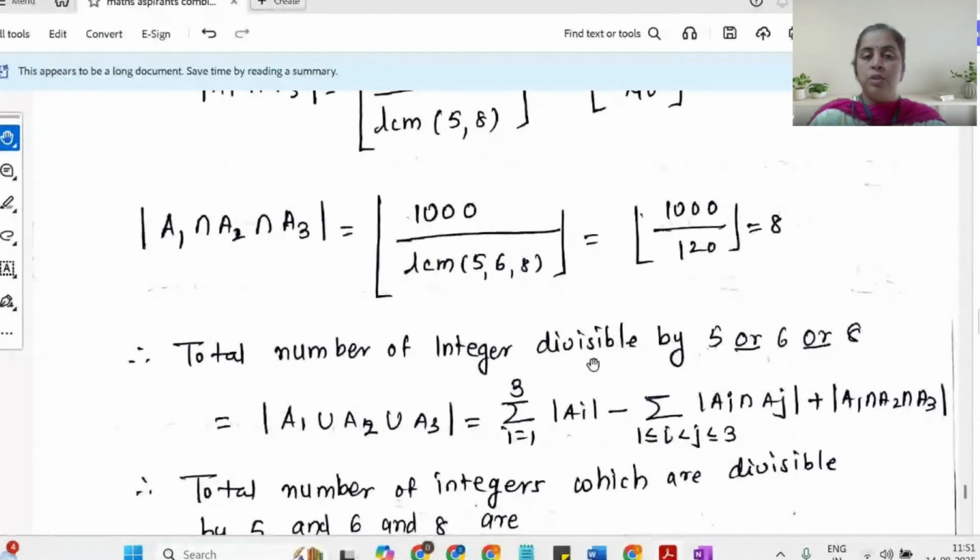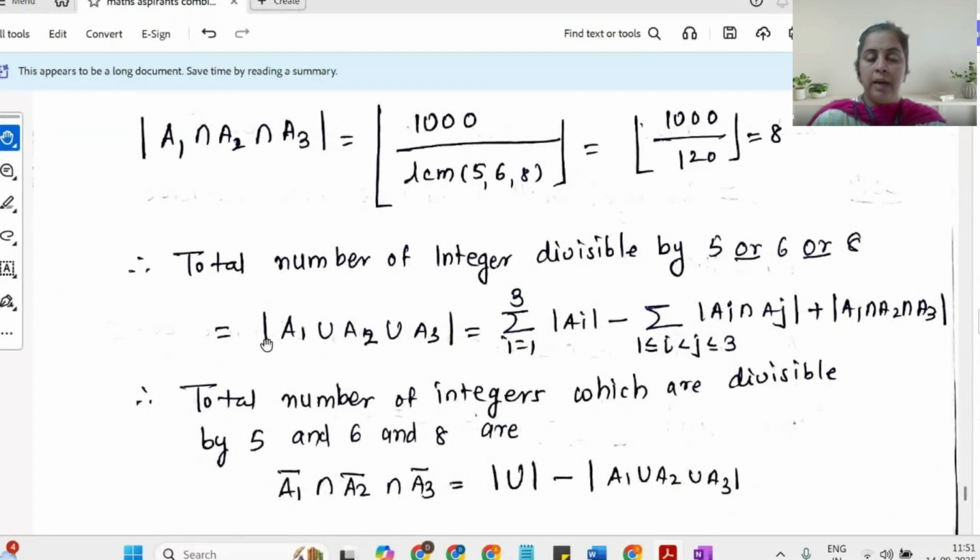So the numbers which are divisible by 5 or 6 or 8, that is the cardinality of A1 union A2 union A3, I apply the principle of inclusion exclusion. So this is the summation of cardinalities of Ai, minus the intersection of 2, plus the intersection of 3. That is the formula. I'm not putting any value and simplifying at this particular point. My question is not to find the numbers which are divisible.